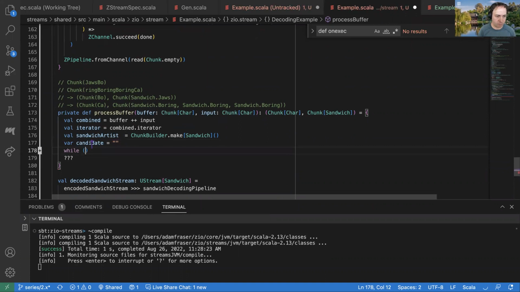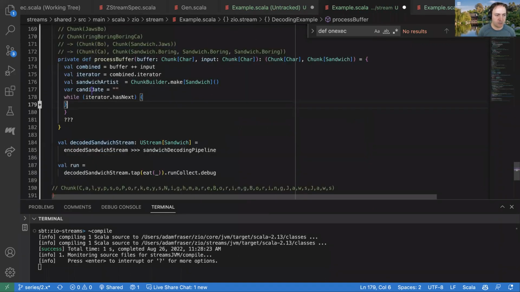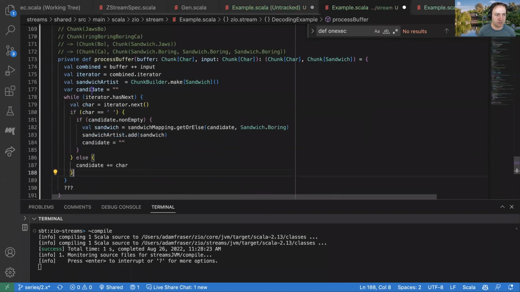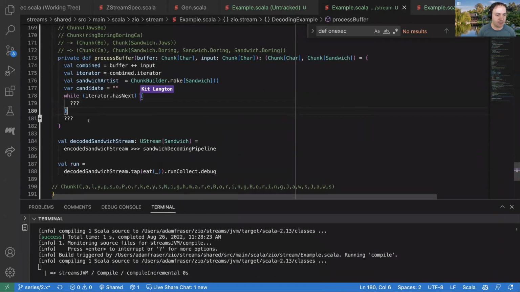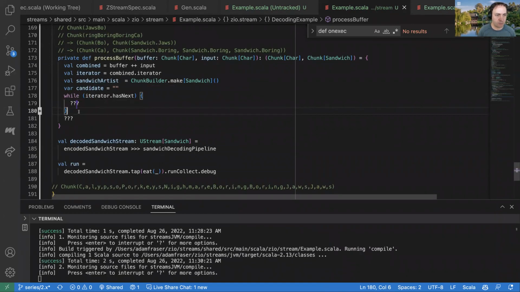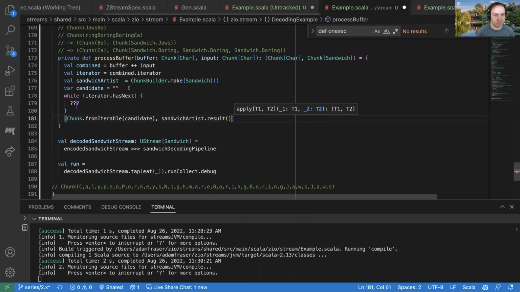And so if I'm embracing this low level world, I could just say iterator has next. Sometimes I feel like compile is good, but it steals my thunder a little bit. So we're going to do some stuff with the iterator while it has next. And then at the very end, we are supposed to return the leftovers. And the leftovers are basically going to be the last candidate. So I think we can just do chunk from iterable candidate, and then the result of the sandwich artist.